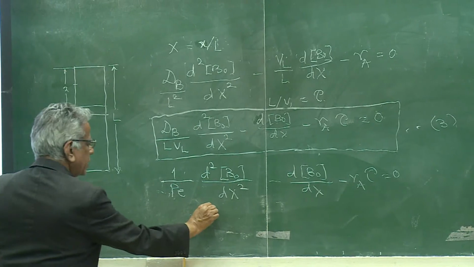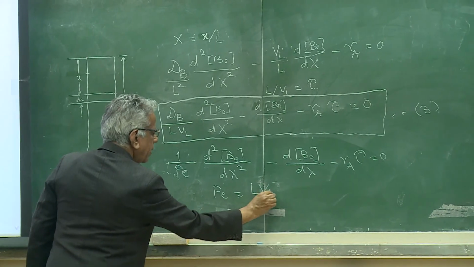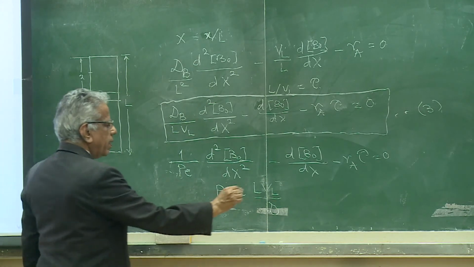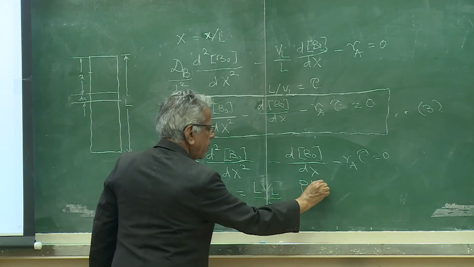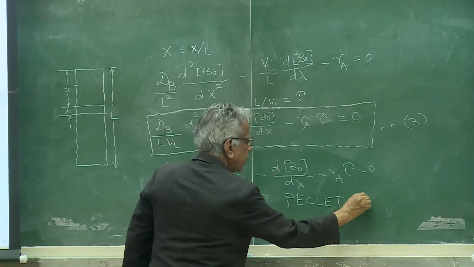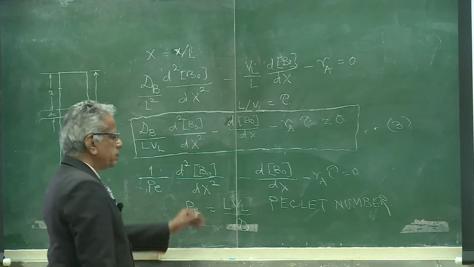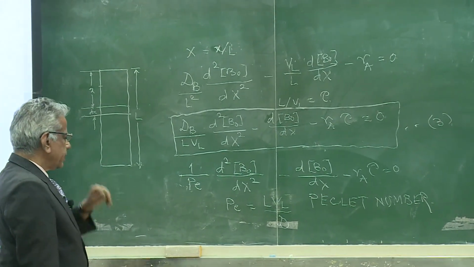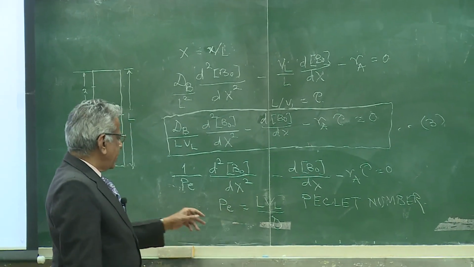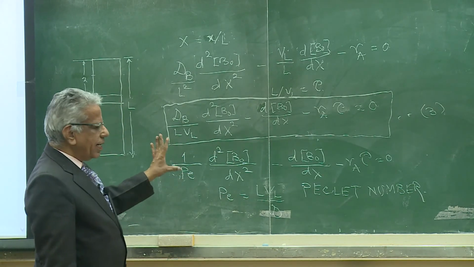And this Pe is the Peclet number and is equal to L into VL upon D. So if D is much greater than L into VL, or as Pe tends to 0, we call it a backmix reactor.